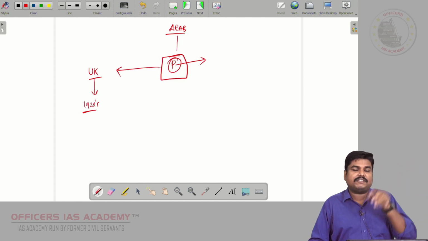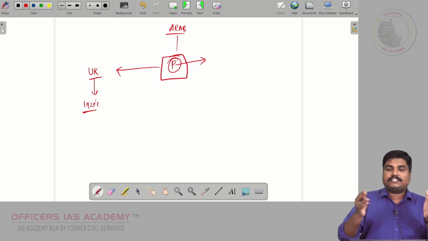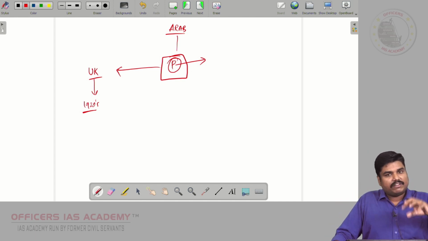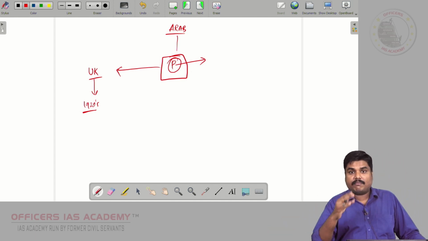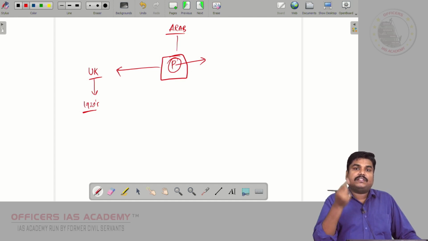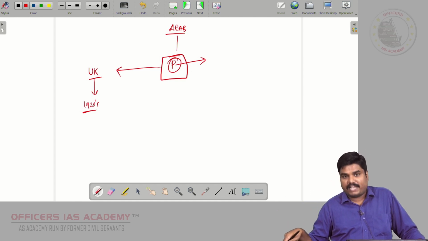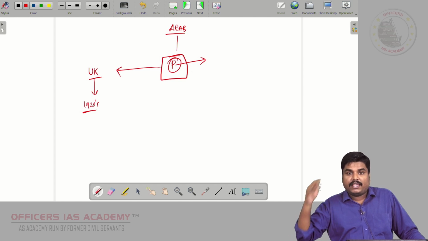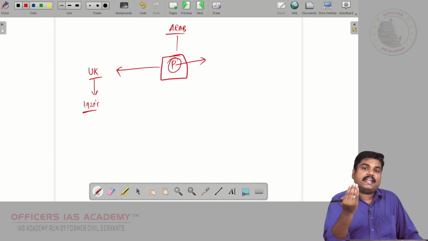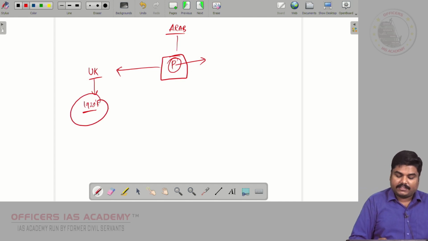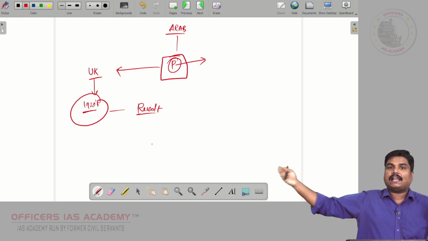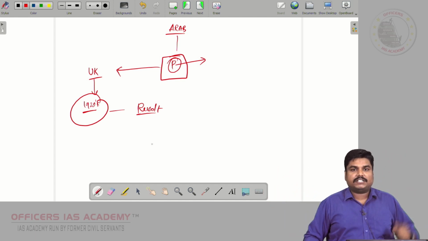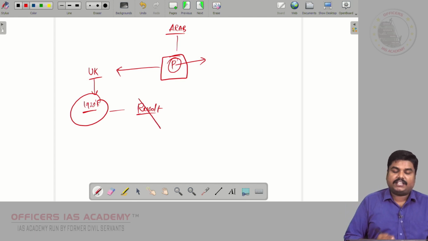But what is the situation today? For 200, 300 years, that region was under the influence of the Palestinians, that is, the Arab Muslims. So now the Jews are coming and settling, and this became a threat for the Palestinians. So the Palestinians and the other Arab states in that region revolted against the British. In 1920, there was a revolt against the British, one side Arab states, another side British. And the British crushed the revolt.